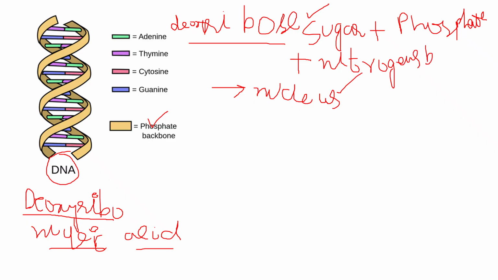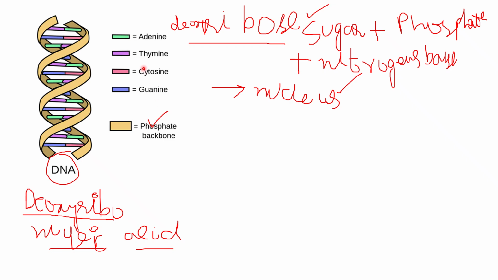So these three components make the entire structure of this DNA molecule. It consists of deoxyribose sugar, phosphate group, and the nitrogenous bases.